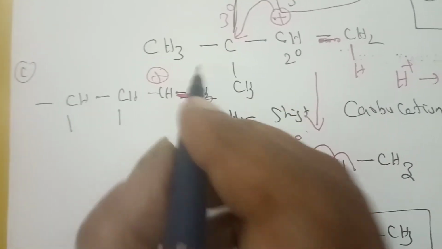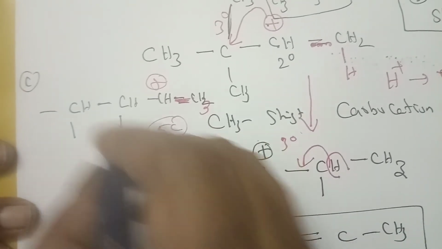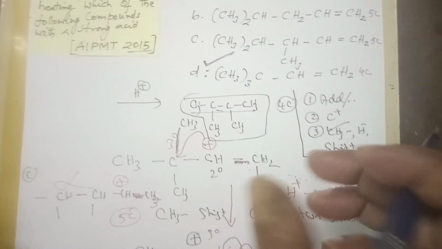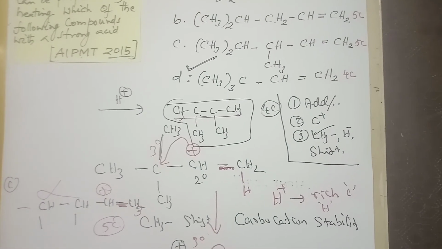Before going to that, go and check the carbon: 1, 2, 3, 4, 5. Since the parent is 5, don't go for it further, don't waste the time. Like that, you can focus on the answer. Once you are satisfied, you simply don't waste time and you can go to the next question.